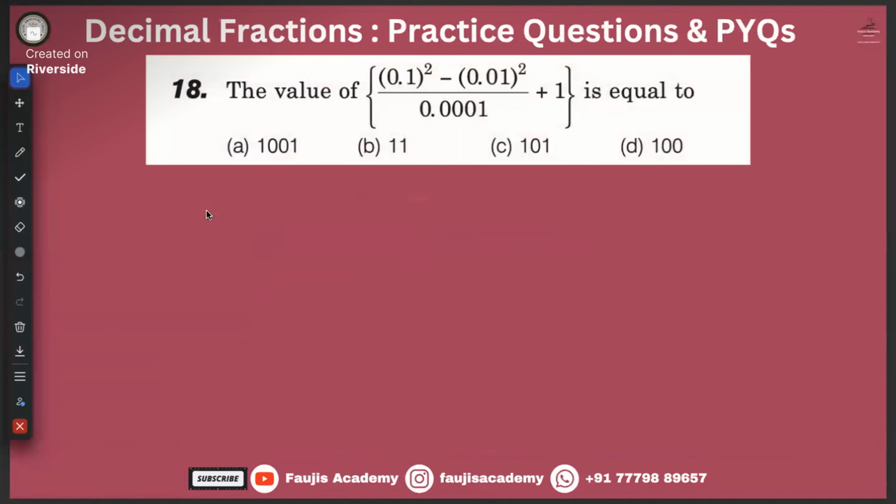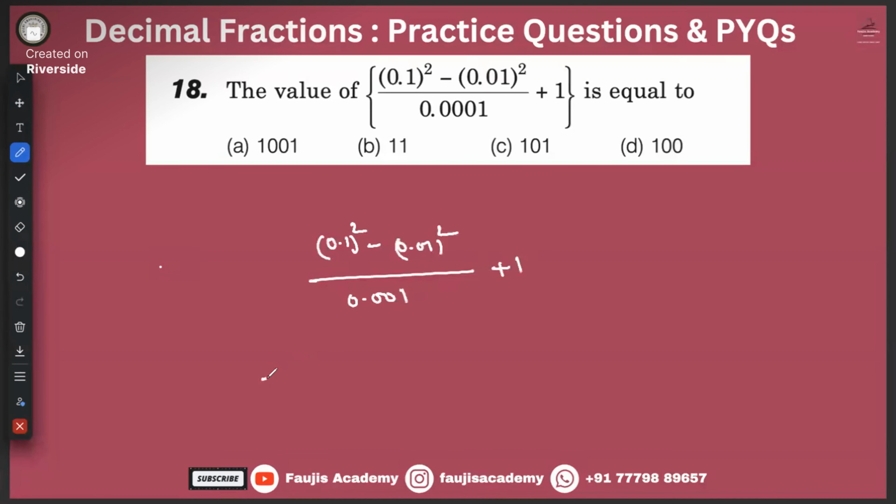Shall we move? Yeah, this one, easy one. Solve it and give me the answer fast, all of you. 0.1 square minus 0.01 square divided by 0.001 plus 1.